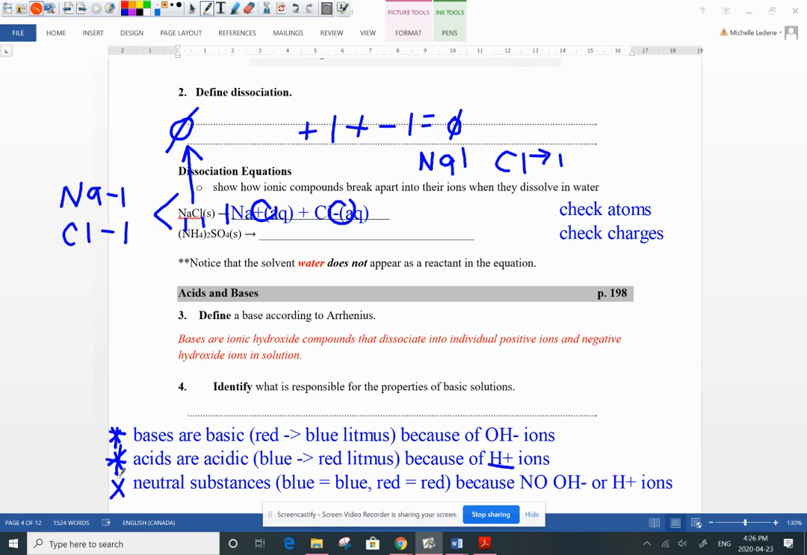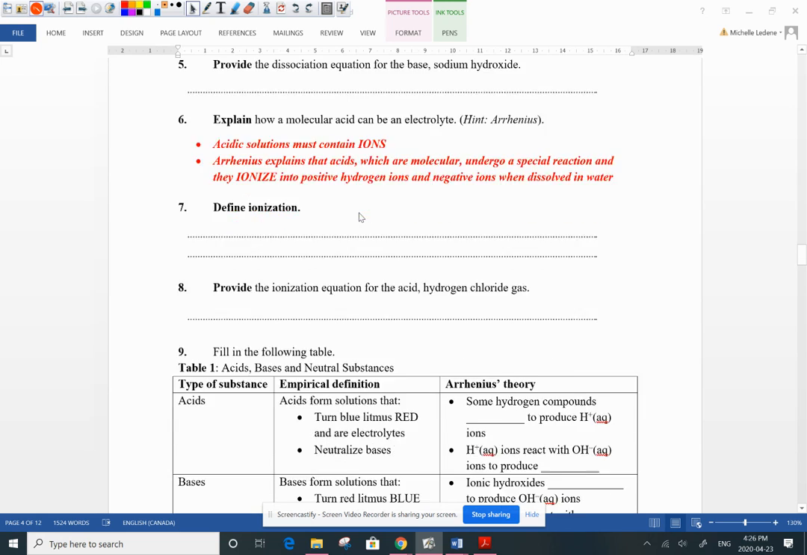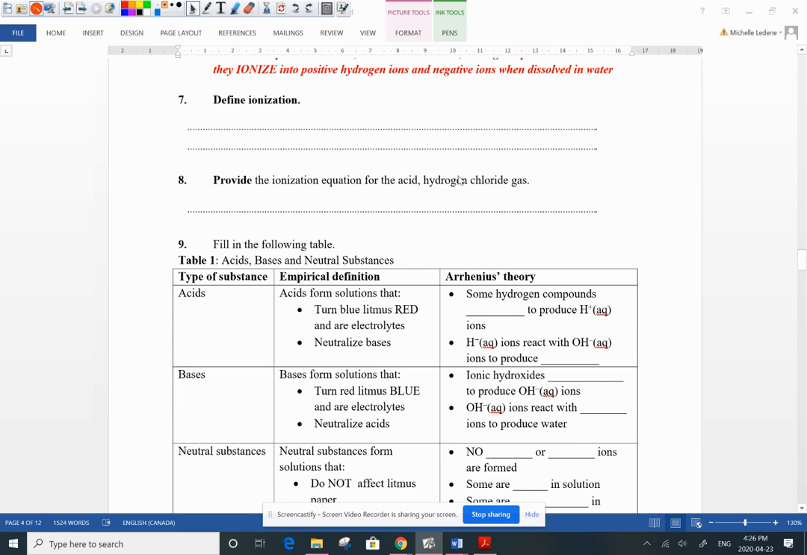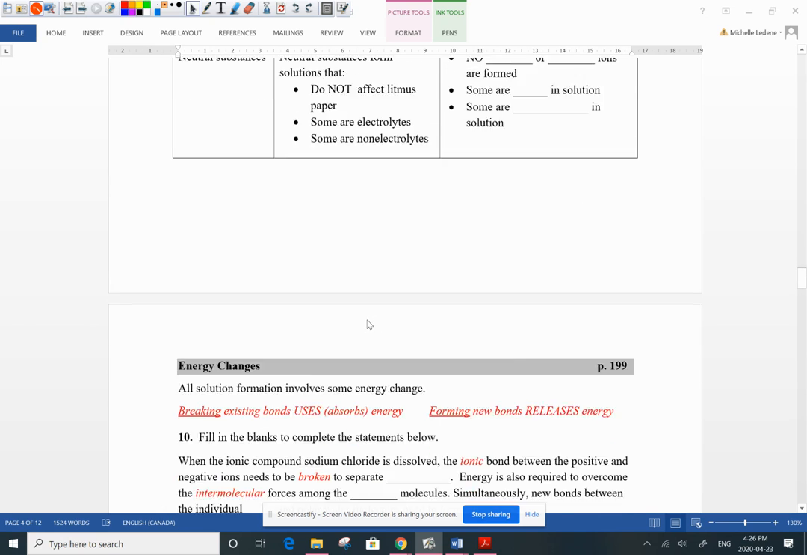Neutral substances like sodium chloride, or a neutral molecule like ethanol, do not produce hydroxide or hydrogen ions in solution. So blue litmus stays blue, red stays red, and we call them neutral. They're not going to change the pH of the solution. Okay, so you guys can read through here, and really I've just talked about this, right? Why is an acid an acid? Why is a base a base? Why is a neutral a neutral?